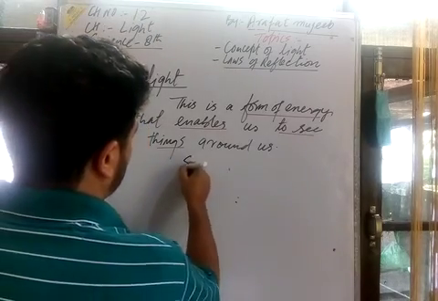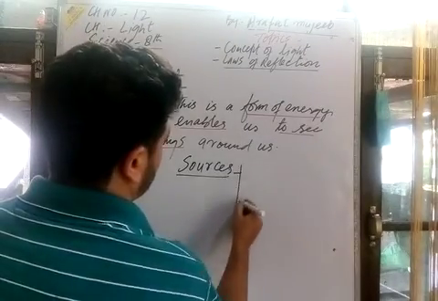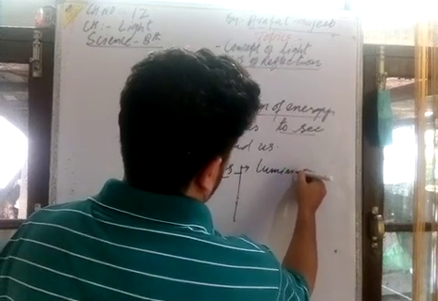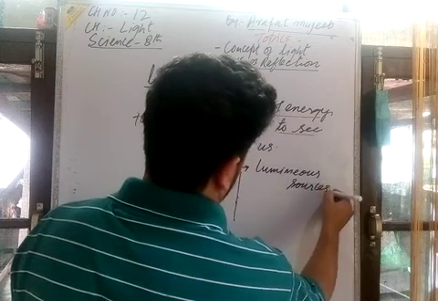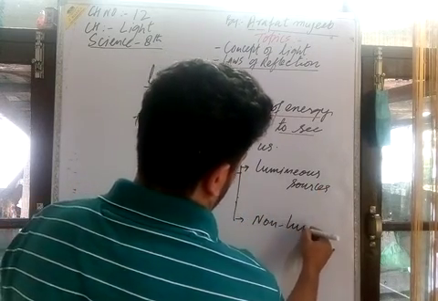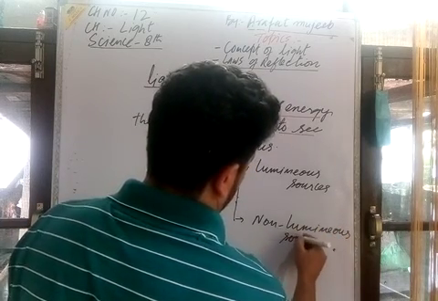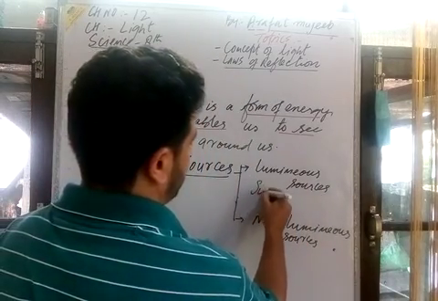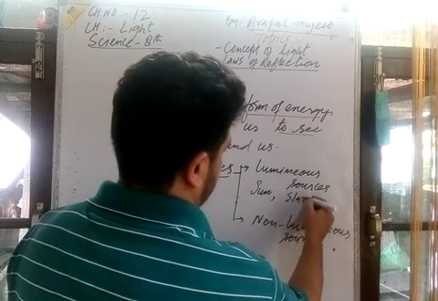Now, if we talk about the sources of light, we have two sources of light. One is luminous sources and the other is non-luminous sources. Luminous sources of light are, for example, the sun and stars.